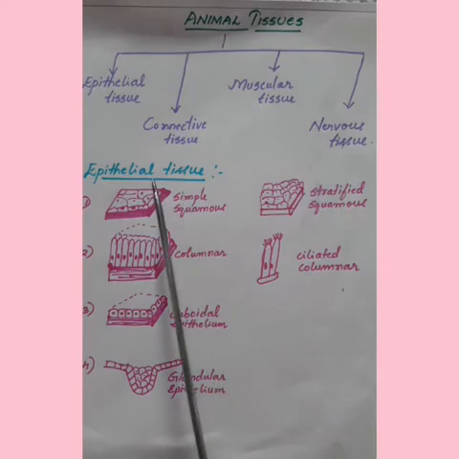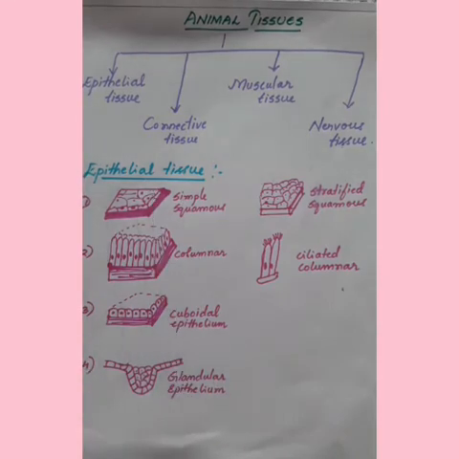Let us study in detail about epithelial tissue. The covering or protective tissue in the animal body is epithelial tissue. It covers most organs and cavities within the body. It forms a barrier to keep different body systems separate. The skin, the lining of the mouth, the lining of the blood vessels, alveoli of lungs and kidney tubules are made up of epithelial tissue.